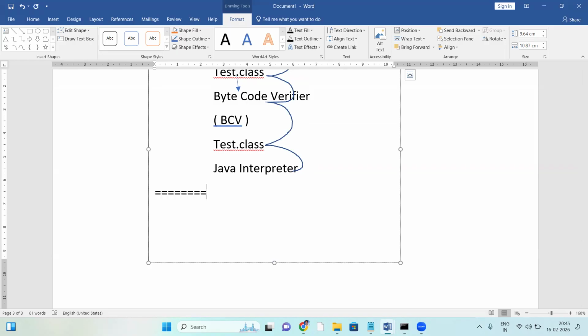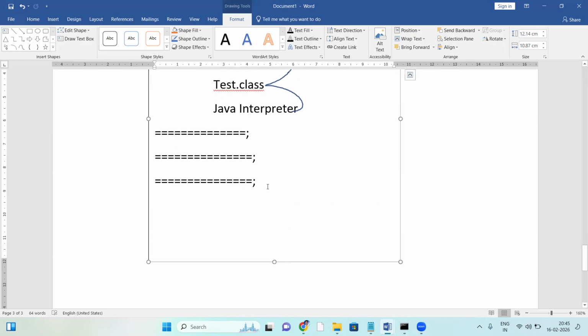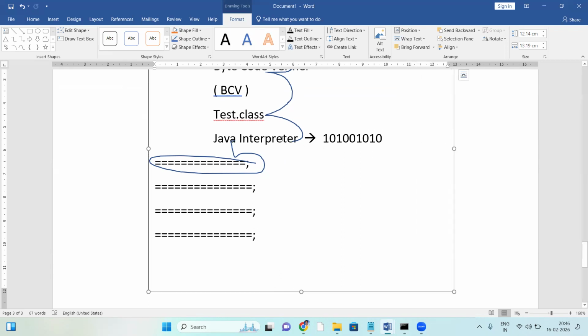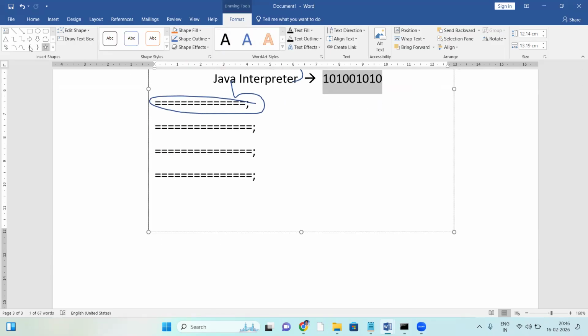See, suppose a Java program has a first statement, next statement, and so on, some statements. Here is how it works. The interpreter takes your dot class file, takes the first statement, and converts it into binary format. The interpreter converts your Java bytecode to binary format, zeros and ones format. After converting it to binary format, what happens next?